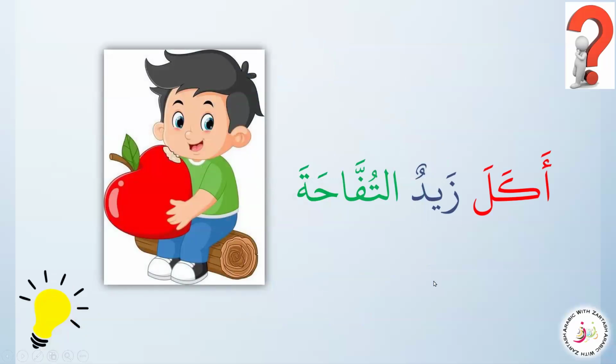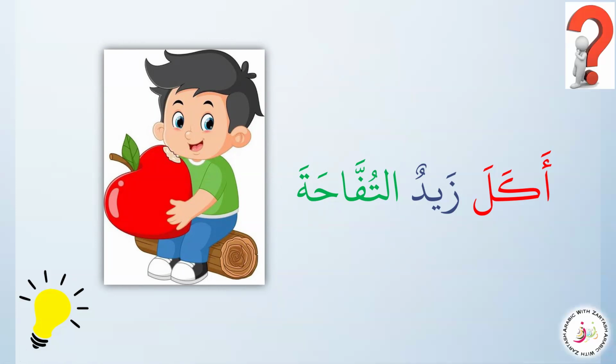We know that this is a simple past tense jumla fi'liya: Akala Zaidun at-tufaha, and here we see the fa'il and the maful bihi. As I mentioned, one should know the basics of the nahu. We know that it is fi'l madi, and this is our fa'il, the outside doer. We know that for a fi'l madi, if it is the Hua version, we should be seeking an outside doer.